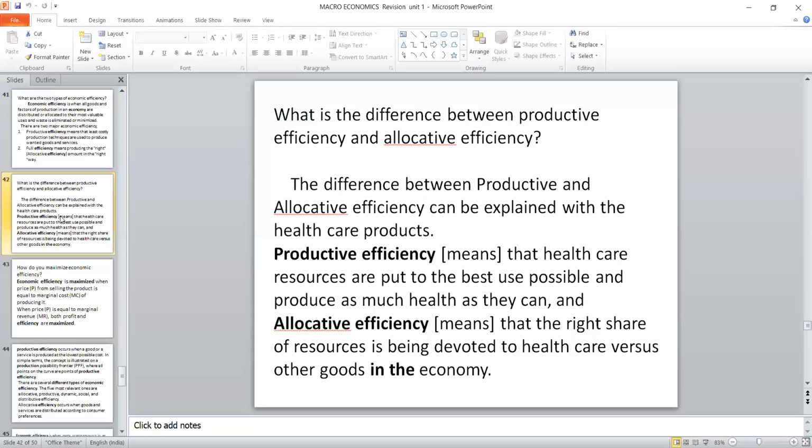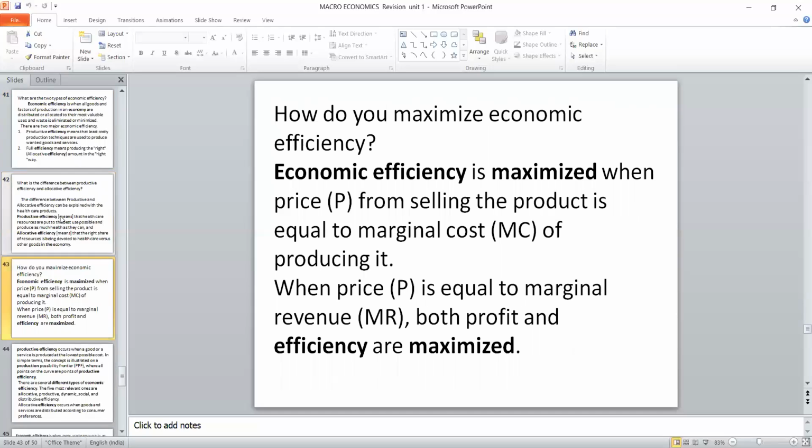So a definite question you can expect in section B or section A: difference between productive efficiency and allocative efficiency. Even a layman can easily define it. When you reduce the production cost, there will be efficiency, which is called productive efficiency. When we utilize the resources correctly, then it is called allocative efficiency.